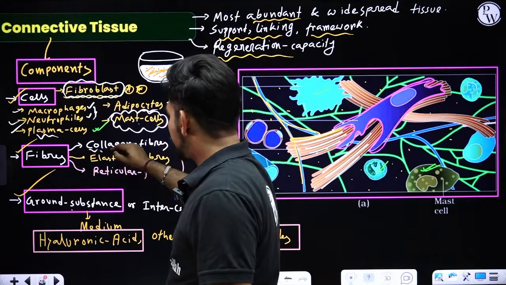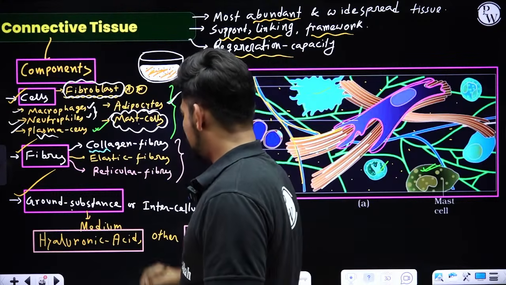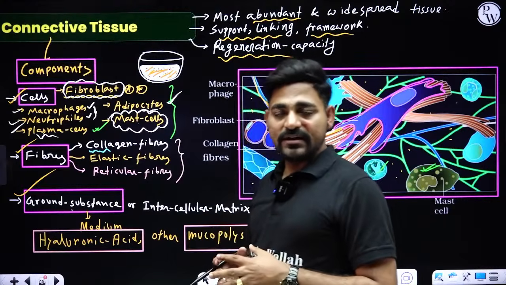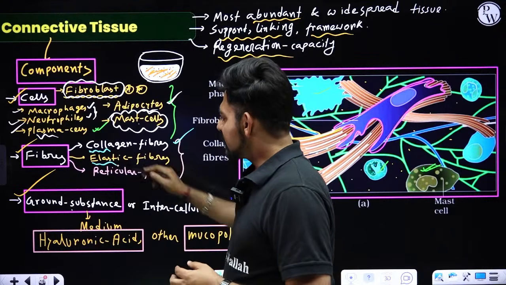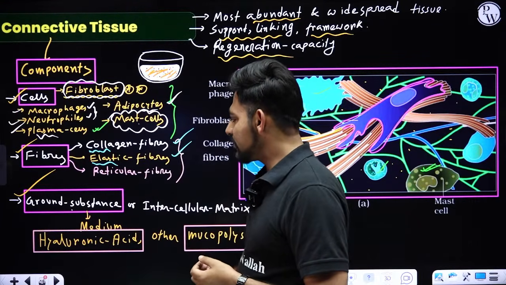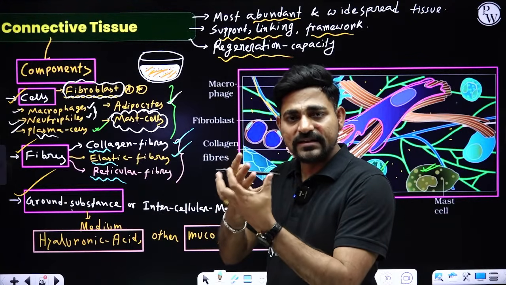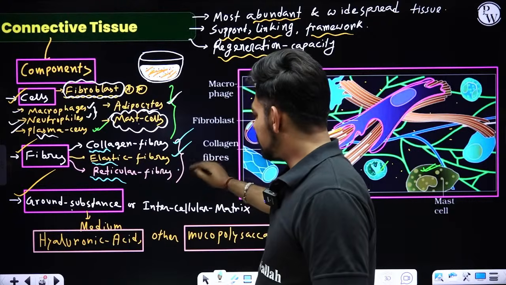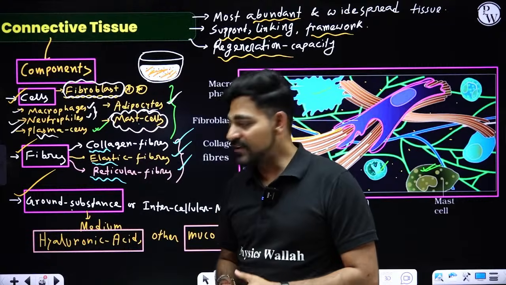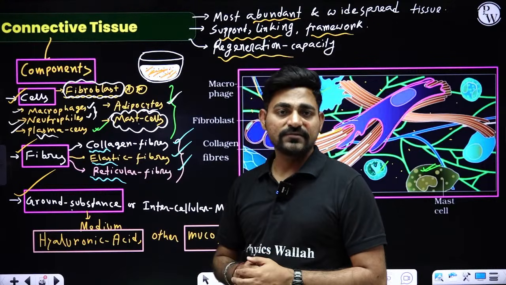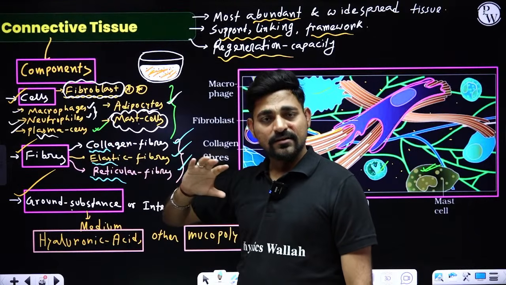Now fibers, three kinds of fibers are secreted by fibroblast, and you need to know their names. First, the most abundant fiber made up of collagen protein, and they are collagen fiber. Yellow colored fiber called elastic fiber, and a little bit blackish fiber, that is acting as a network kind of fiber present inside our connective tissue, that is called a reticular fiber. Collagen fiber or white fibers, elastic fibers or yellow fibers, and reticular fibers. These three kinds of fibers are present in connective tissue.